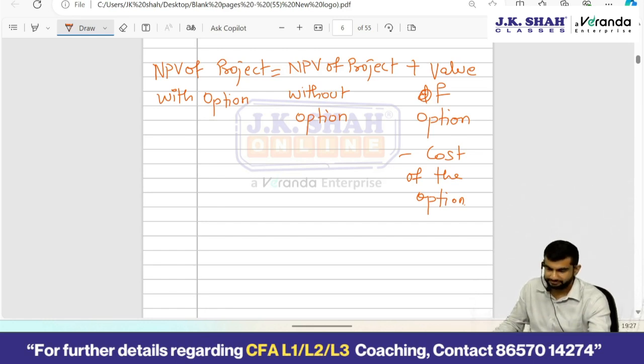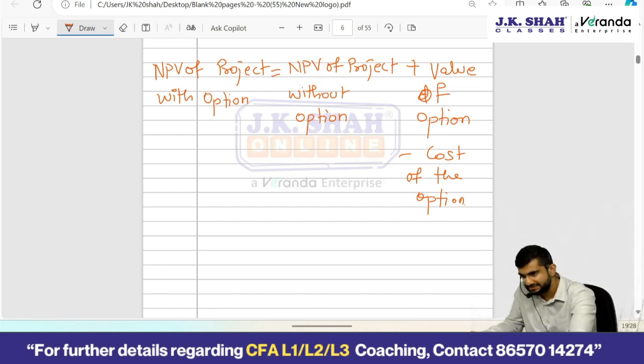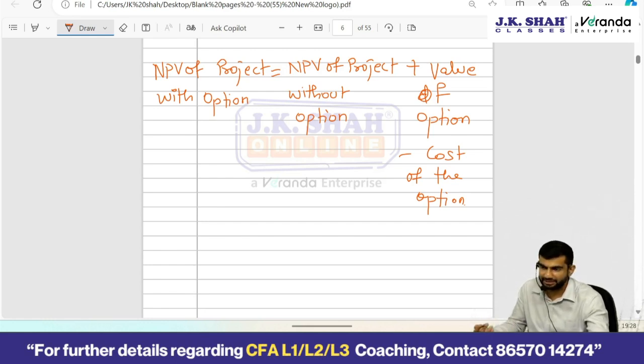Timing option. The company gets the option to start the project at an opportune time. It can delay the project by 1-2 years or whatever time it wants. Abandonment option. The company can stop the project midway in order to avoid further losses. Okay, it is valuable to the company. Then we had discussed expansion option. Yes, expansion option is where the company gets an option to expand the project, and it will exercise that option only when it is valuable to it, definitely, when it sees the value exceeding the cost.